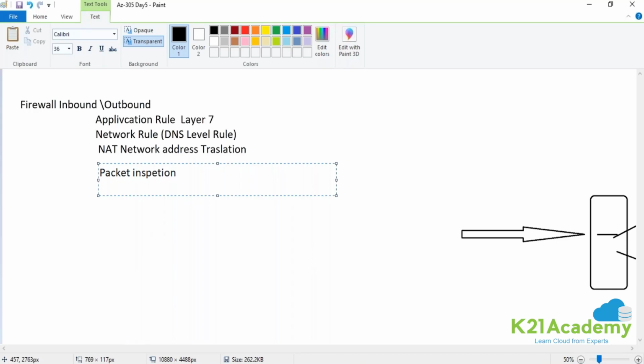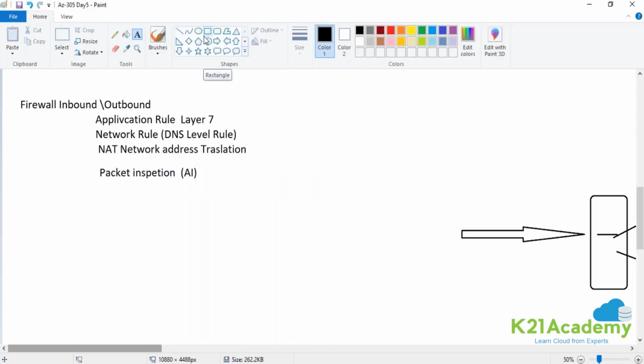If the rule says allow, it will allow the traffic. But if your firewall rule says allow and the packet has certain corruption or any kind of thing which can create problems in production, the firewall can inspect the packet and block it, even though we have created the allow rule. So the firewall is artificially intelligent; AI has been implemented over here. Clear guys? And that is the reason your firewall is a costly appliance and your NSG is free of cost, because of this functionality difference. Clear? Yeah, IP masking is a part of NAT only. Whenever you are masking your IP, you are basically hiding it behind the DNS. Or a NAT gateway can also be used for that.